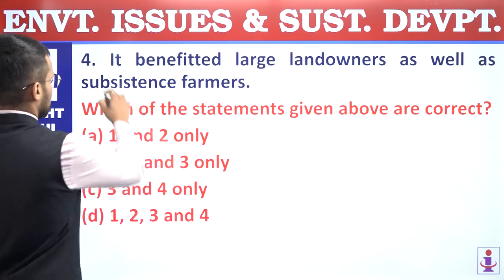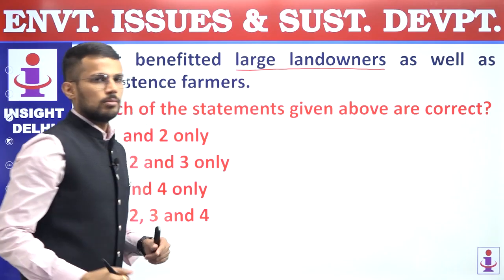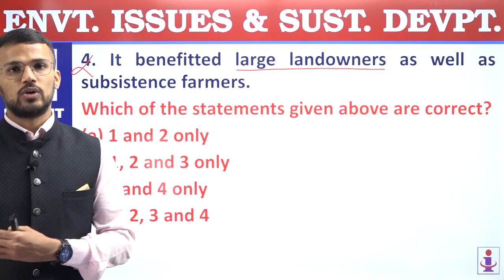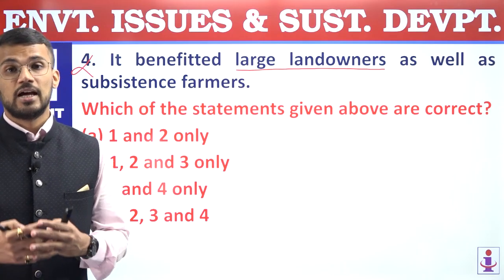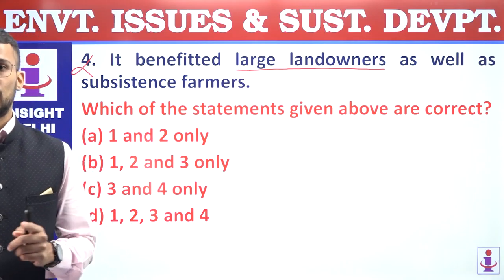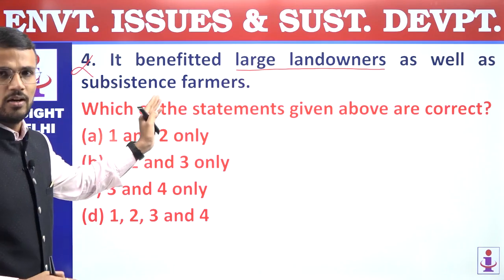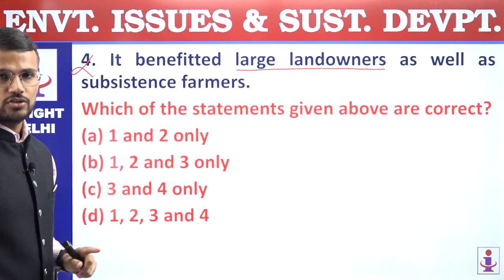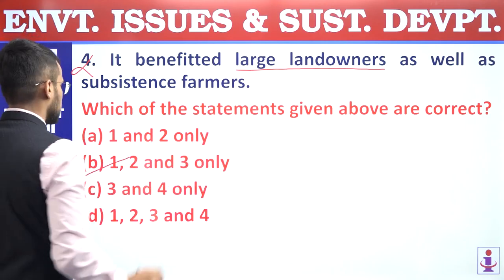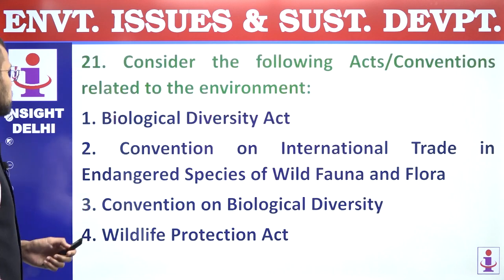This statement is incorrect because it largely benefited large landowners. Subsistence farmers might not have resources to get high yielding varieties of seeds, they might not have machinery, and also chemical based fertilizer might not be used by them, and that's why it did not benefit subsistence farmers. It only benefited large landowners. So only first 3 statements are correct. We are supposed to find out correct statements only. Answer is B, 1, 2 and 3. 20th question, answer is B.